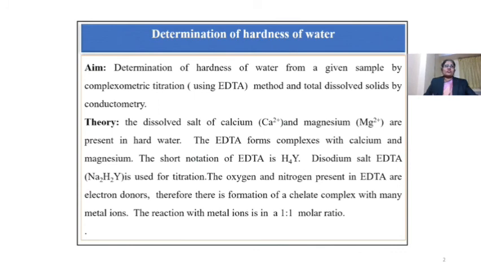The short notation of EDTA is H4Y. The disodium salt of EDTA is used for the titration. The oxygen and nitrogen present in EDTA are electron donors. Therefore, there is formation of chelate complex with many metal ions. The reaction of EDTA with metal ions is in 1:1 molar ratio.